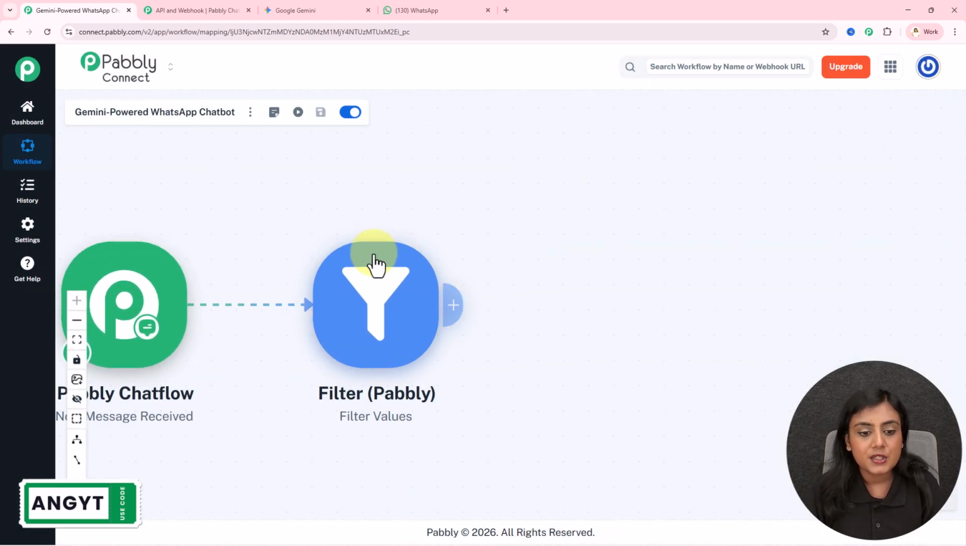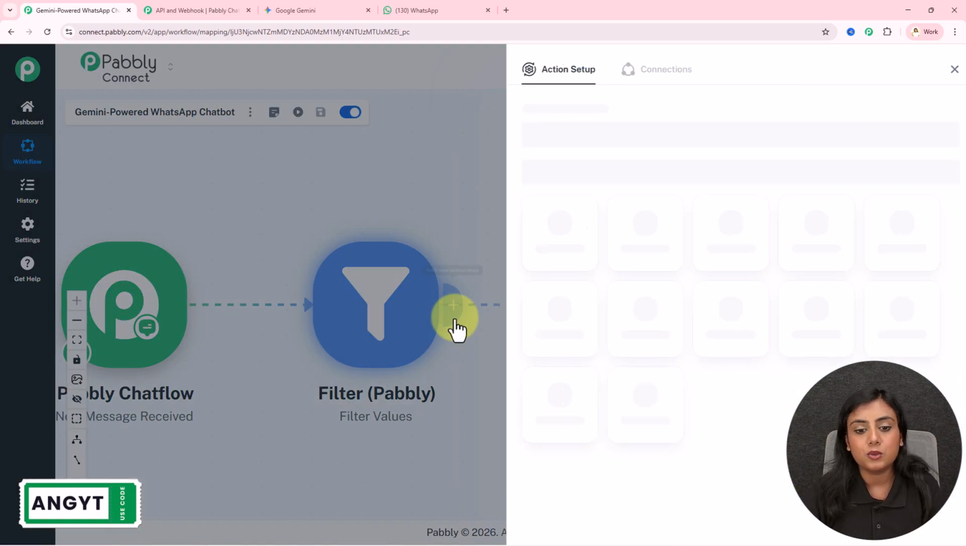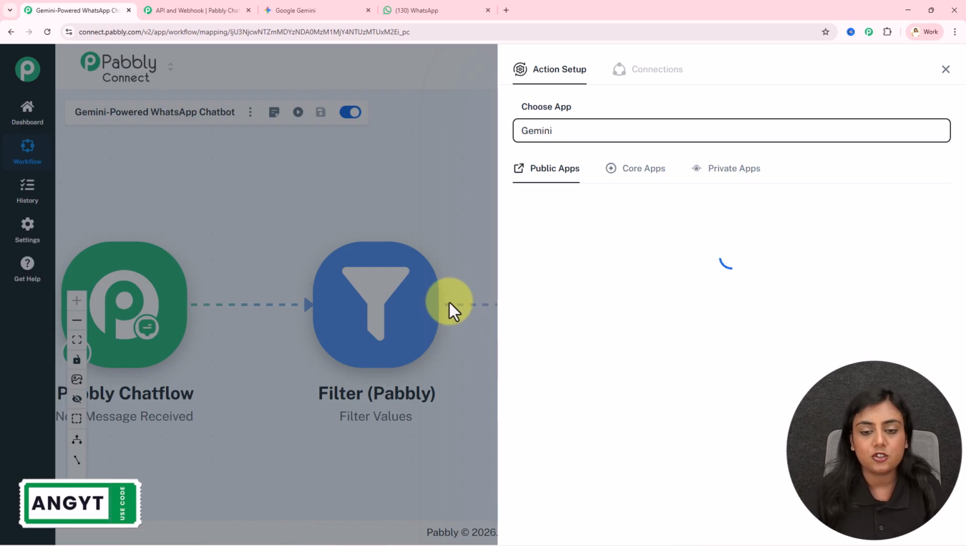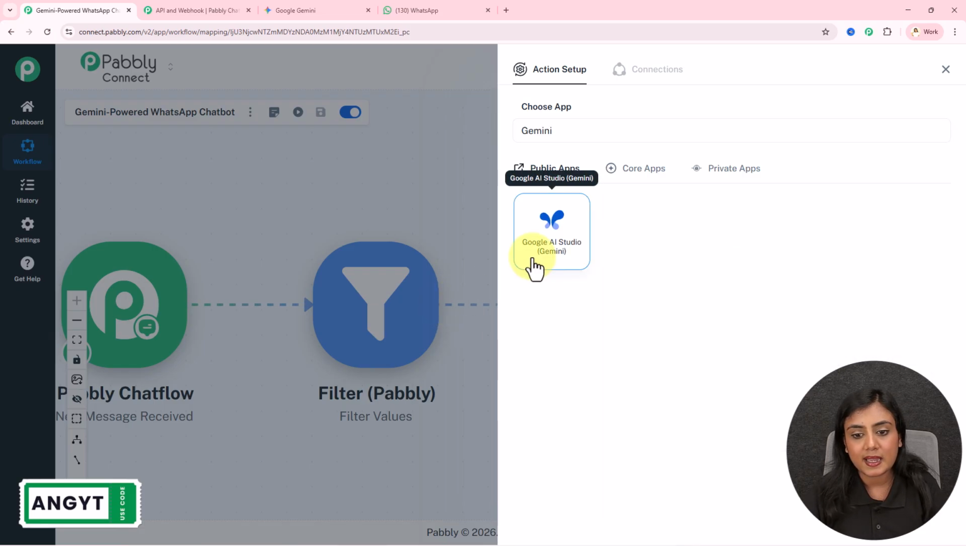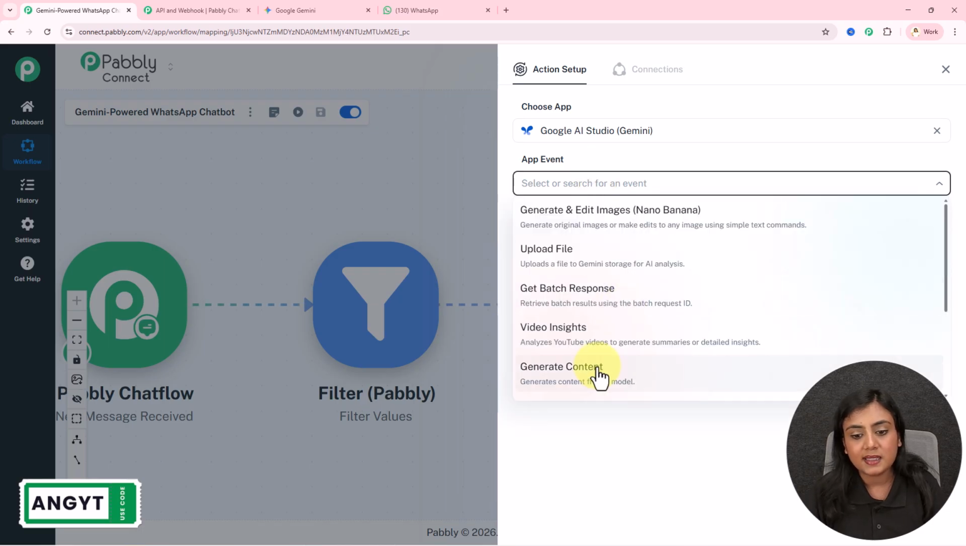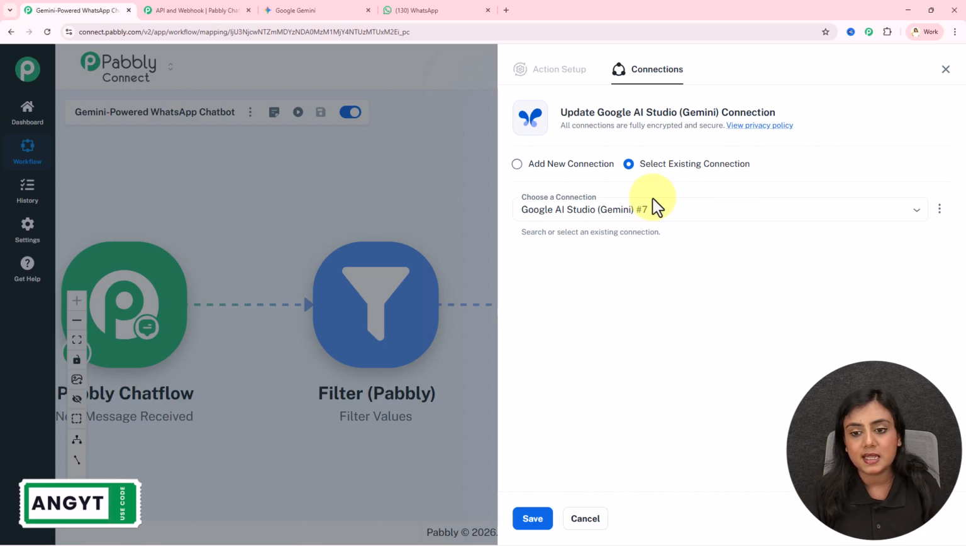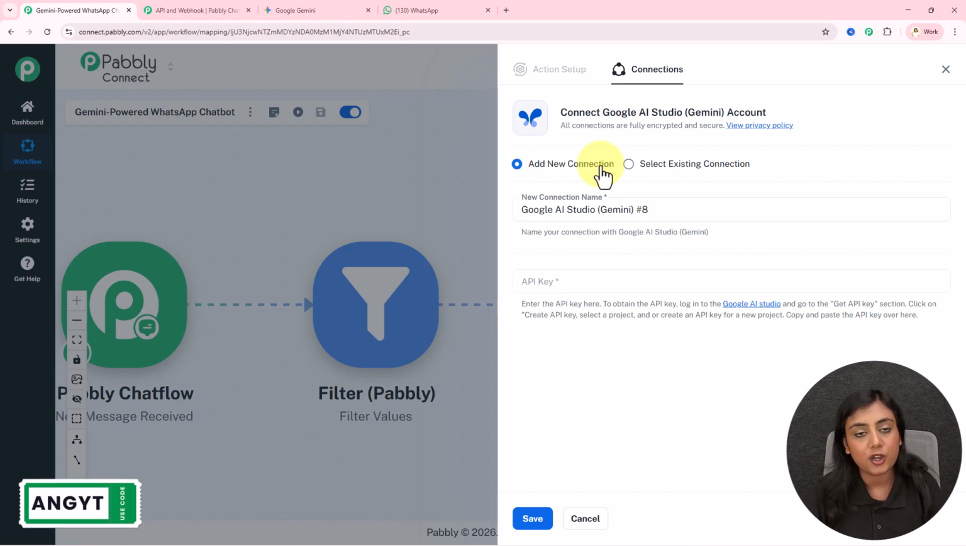Okay, so now we have to generate the reply to this question that we have received using Google Gemini. So I will add an action step in which for the action application I will select Google AI Studio, that is Gemini, and the event is going to be generate content. Click on this connect button. If you want, you can select the existing connection from before. I will teach you how you can add a new one.